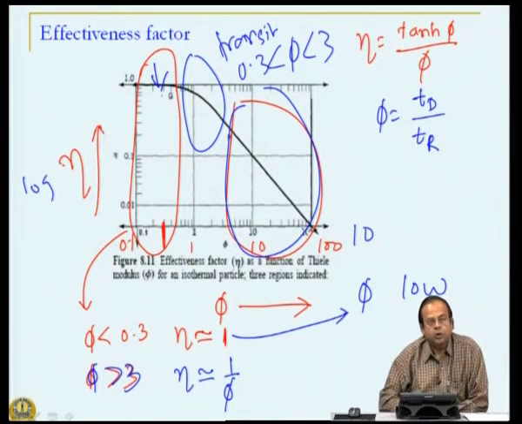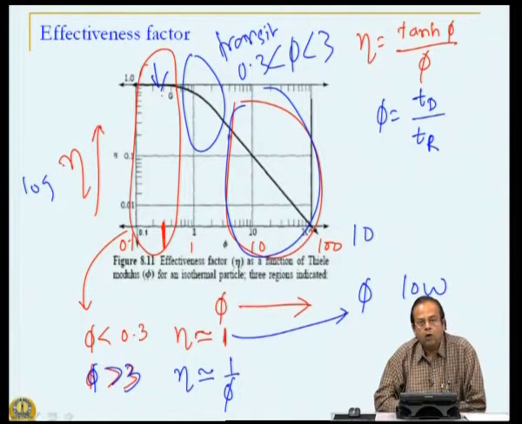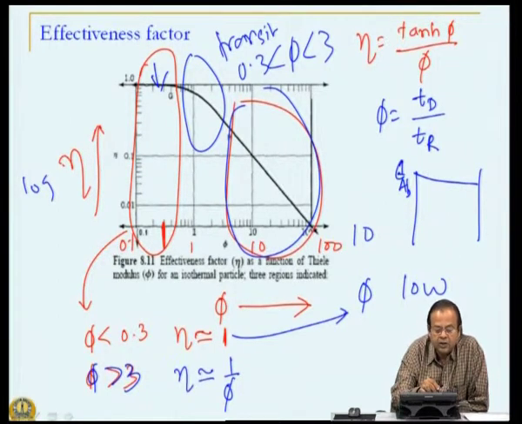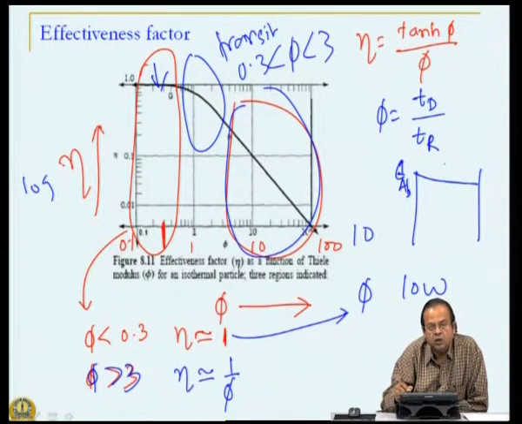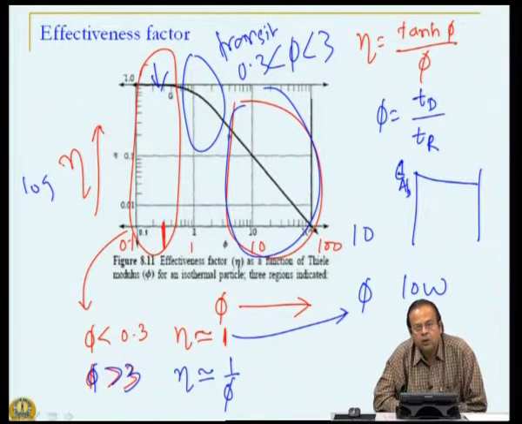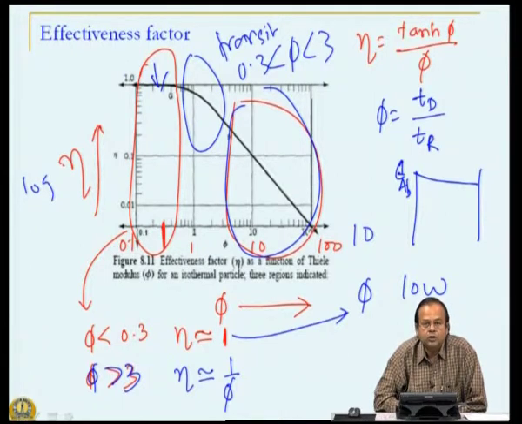Throughout the entire catalyst, since concentration is close to the bulk value, the reaction rate is more or less the same, that is, the observed rate is the same as the rate if reaction occurred under bulk conditions, and therefore the rating parameter is 1.